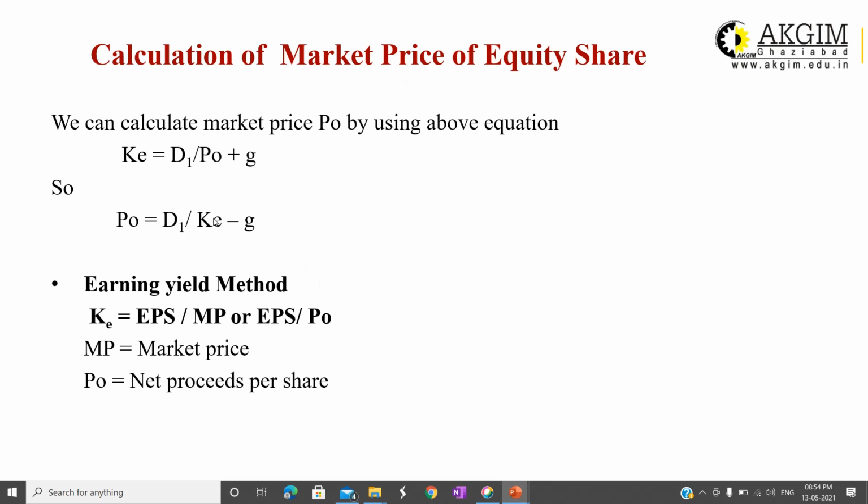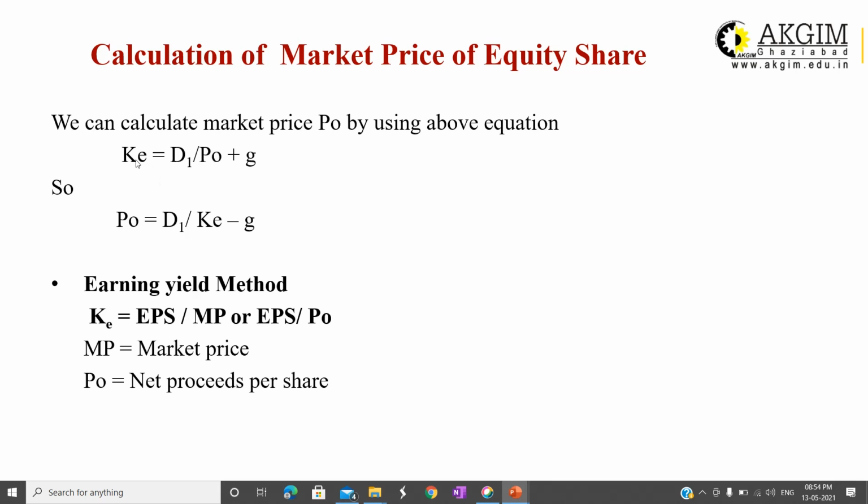By using the previous equation, the growth rate approach, you can also calculate P naught, that is market price. How? We know that the cost of capital equation is K is equal to D1 upon P naught plus g.